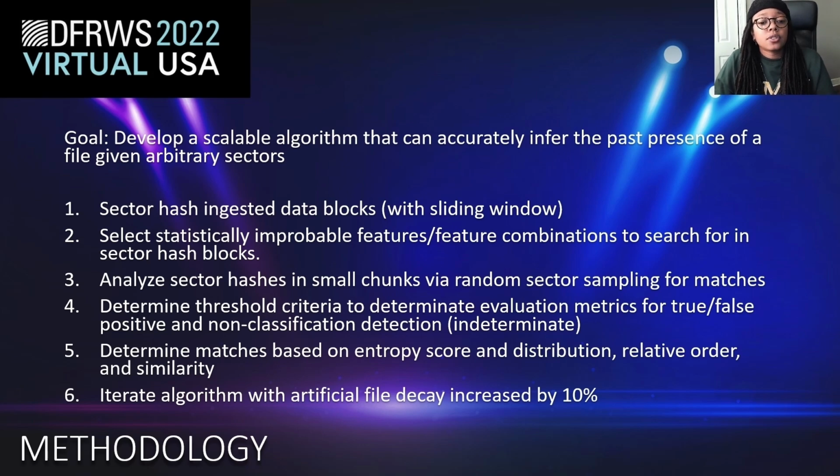And then we want to be able to iterate our algorithm and decay it incrementally by 10%. This will show us how the files persist after file write events such as overwrites and deletes. And we can also determine how that entropy changes during those events.